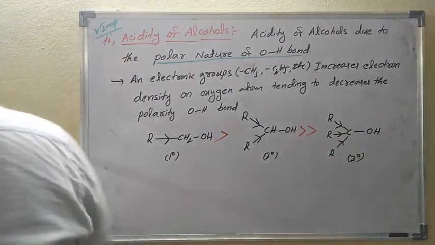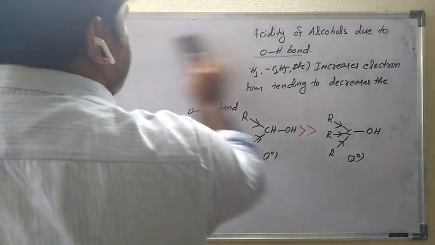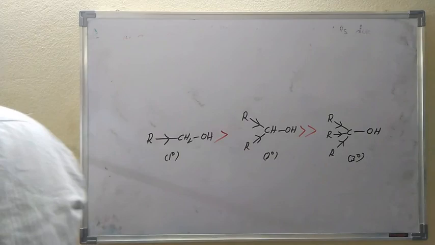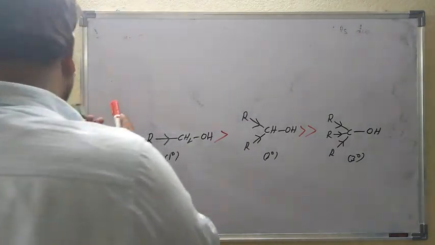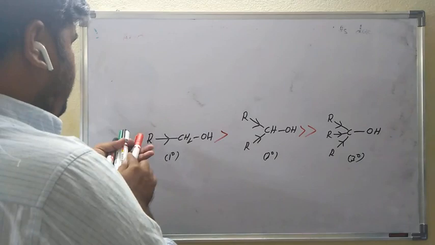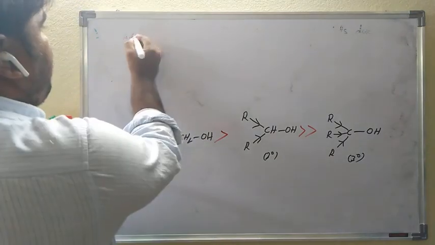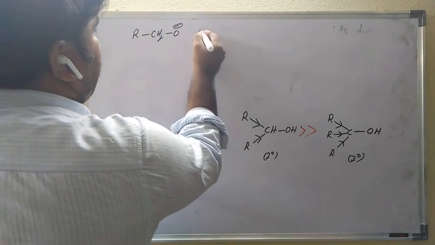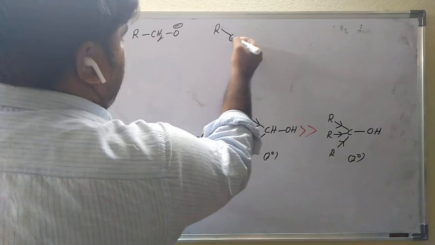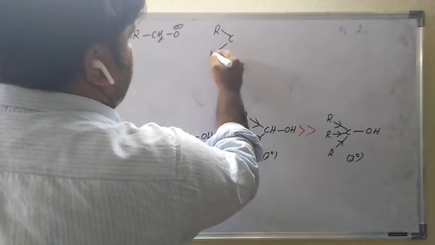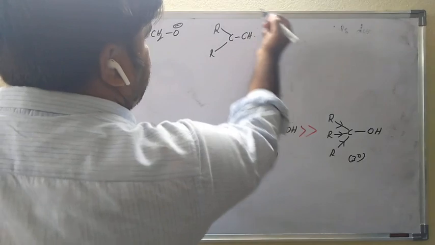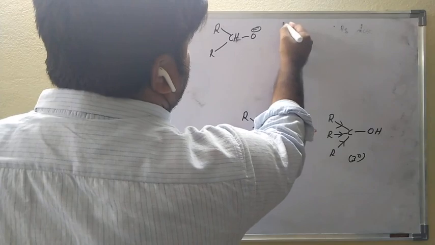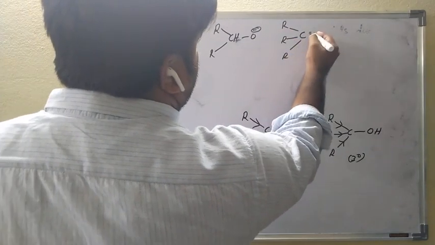For your understanding, I will write once again: electron releasing groups increase the electron density on the oxygen atom and tend to decrease the polarity of the OH bond. See, for your understanding, after releasing H plus we get R-CH2O minus, R2CHO minus, and R3CO minus.